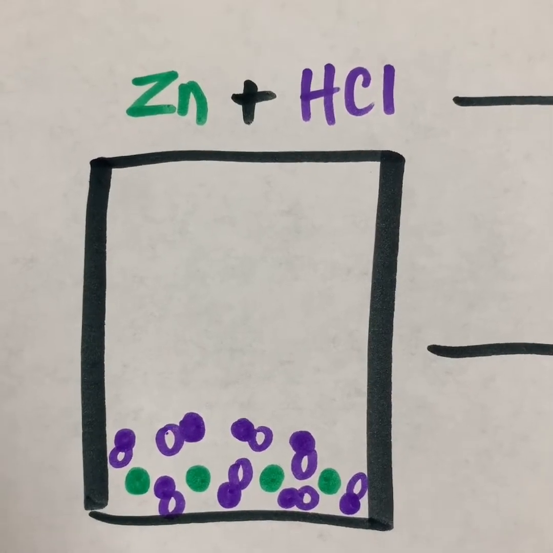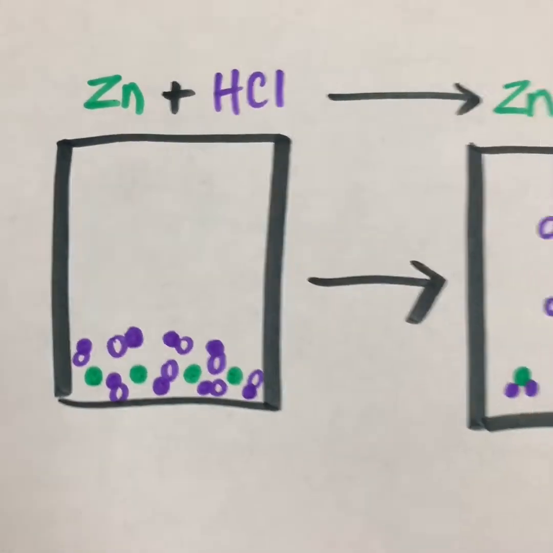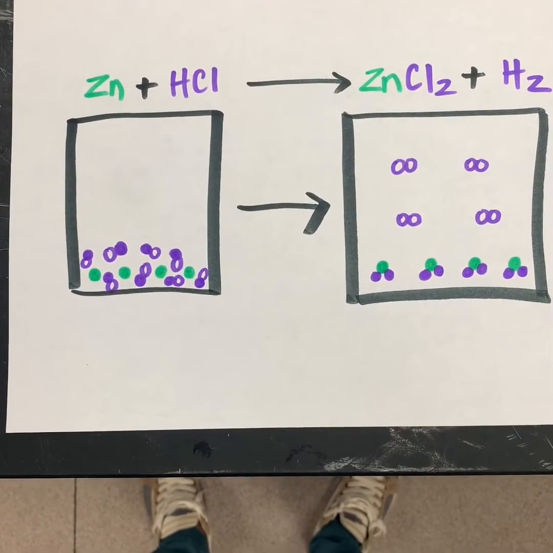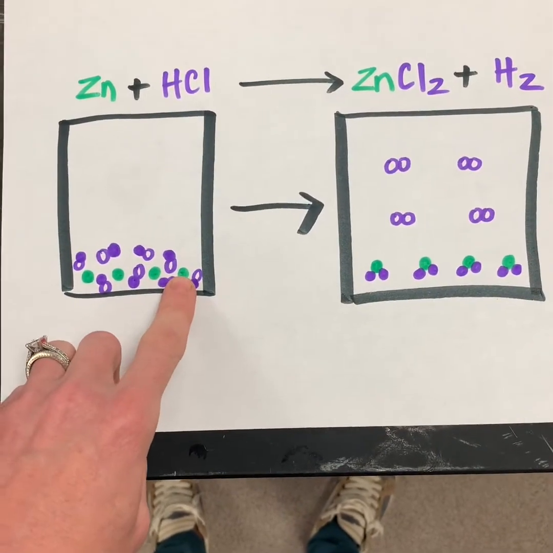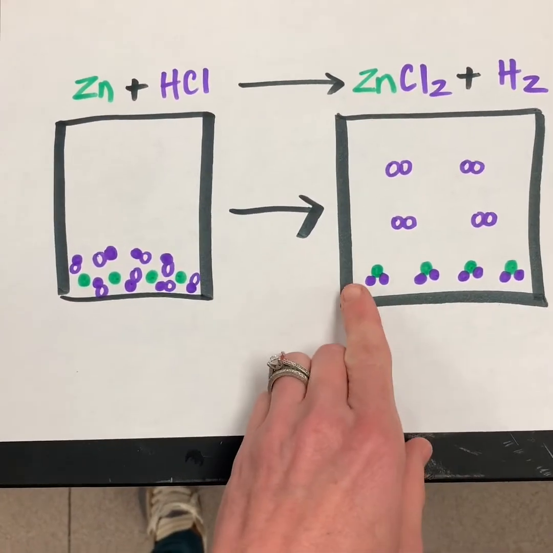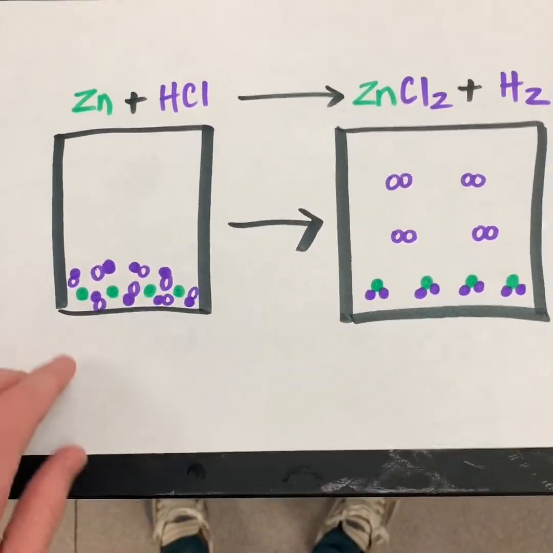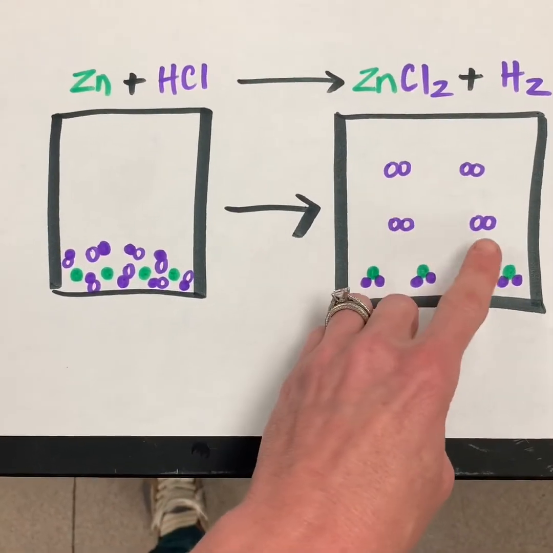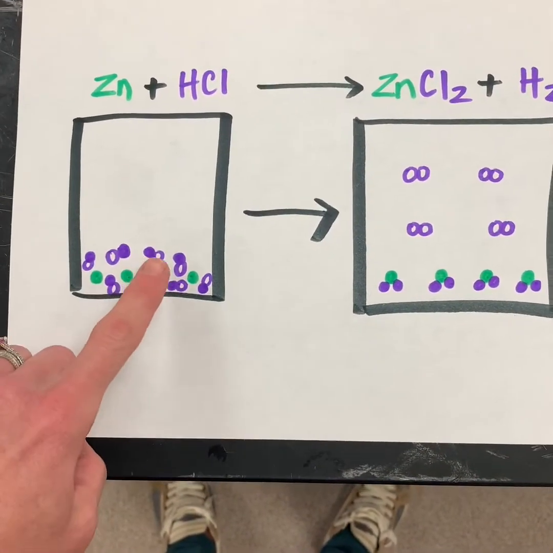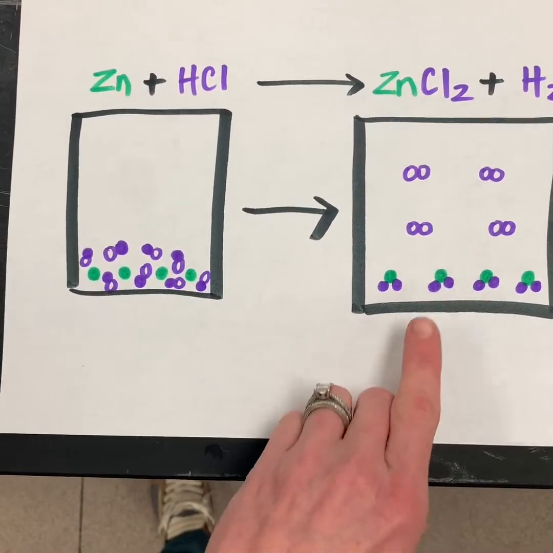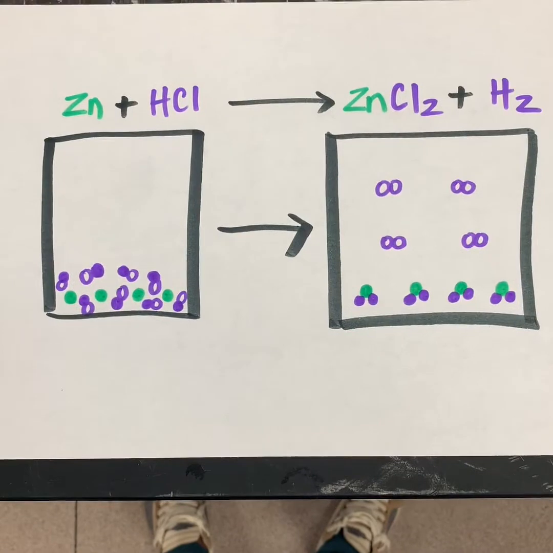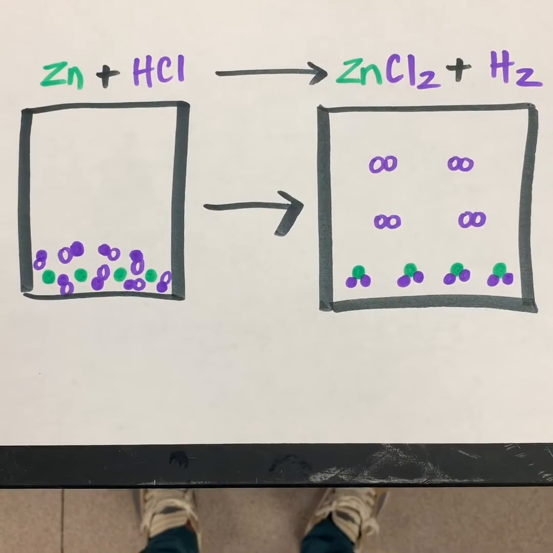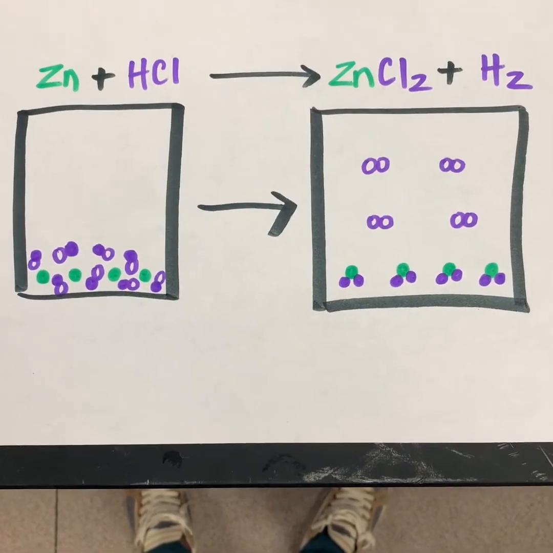So these were the reactants, zinc and hydrochloric acid. When we mixed them together, they underwent a chemical reaction. Matter is not created, it's not destroyed, so what we see is that we have the same number of green filled in circles on our reactant side as we do on the product side. Okay? We have the same number of unfilled circles on the reactant side as we do on the product side. And then we have the same number of filled in circles on the reactant side as we have on the product side. No matter was created, no matter was destroyed, and we definitely were able to observe this at the macroscopic level because we saw that the mass pretty much stayed the same.